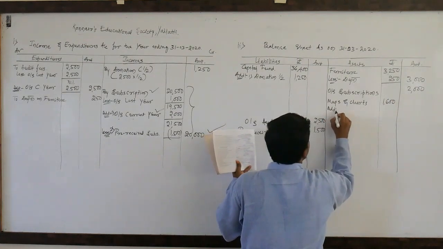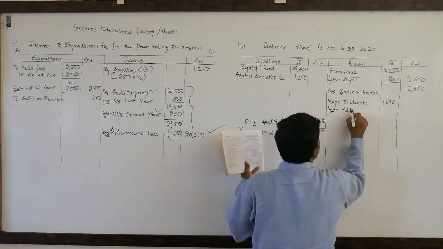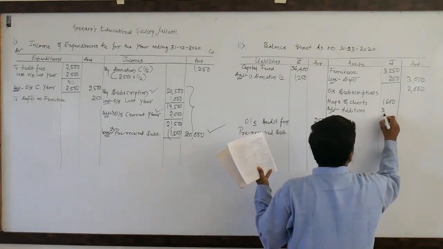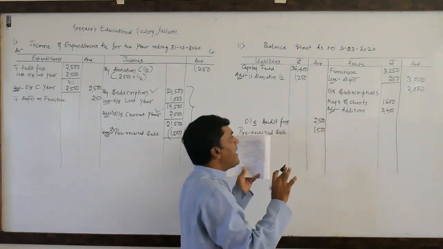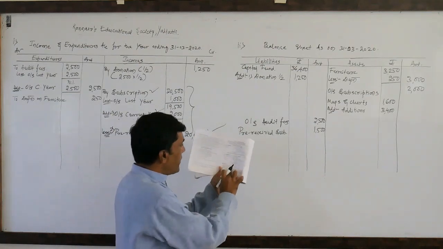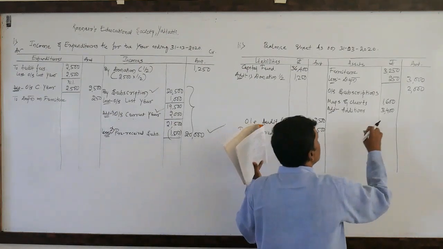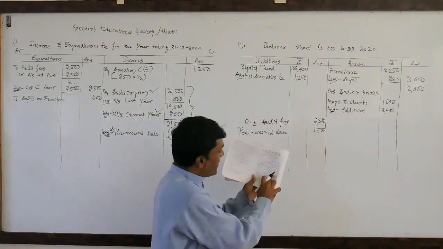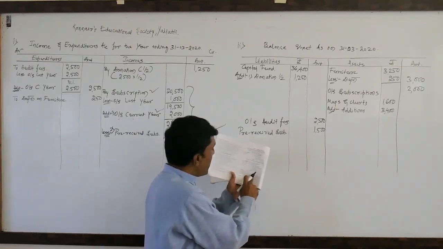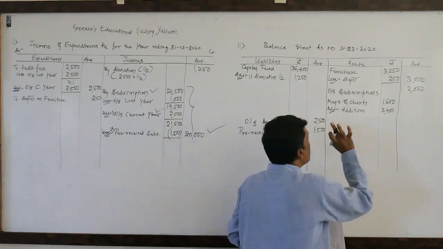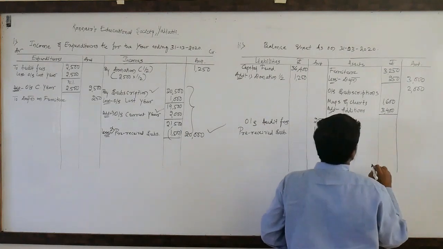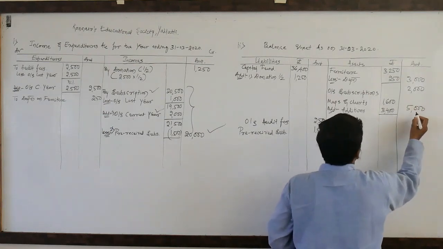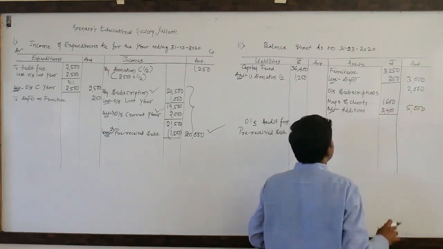Additions. What is the amount? Additional amount 3,400. So this is about a link, but it is not an adjustment. They have not said anything in the adjustments, there is only a link. So this one is the opening balance, additionally purchased, 3,400. They have mentioned it on the payment side only, but they did not mention it in adjustments. That is the reason I am writing here only once. So total maps and charts, how much? 5,000. 600, 400, 1,000, 4,000, 5,000.